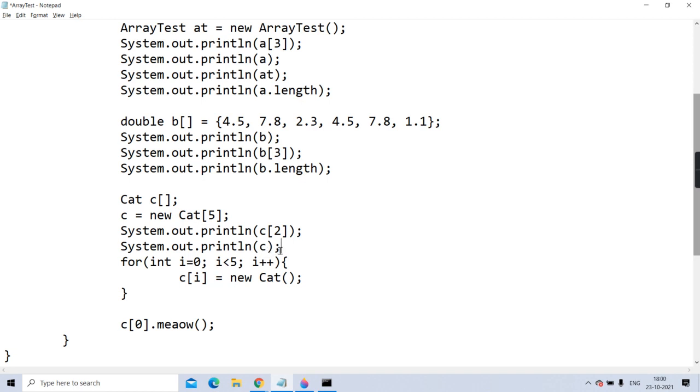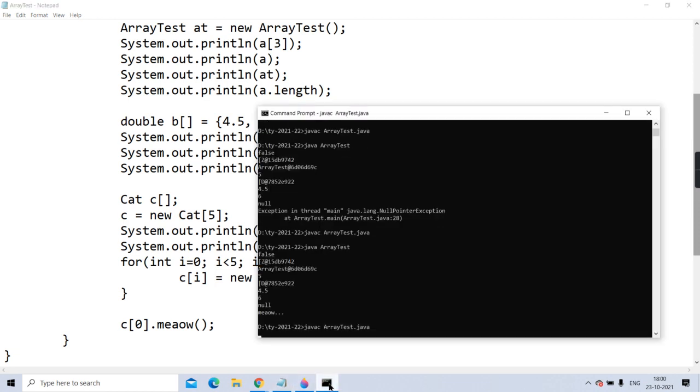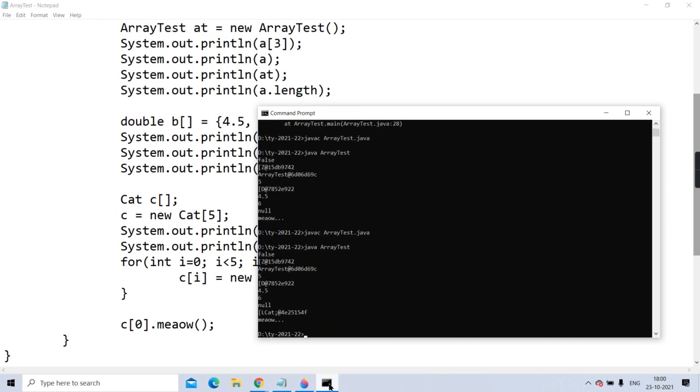Yes. Will it call toString? Yes. c dot toString. And will that toString also print its proxy class name? What is the name of that proxy class? Square bracket L cat semicolon @ and then the hash code. Getting? This way it creates the proxy class name.